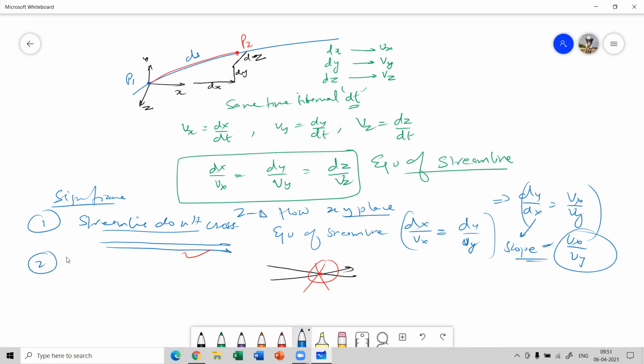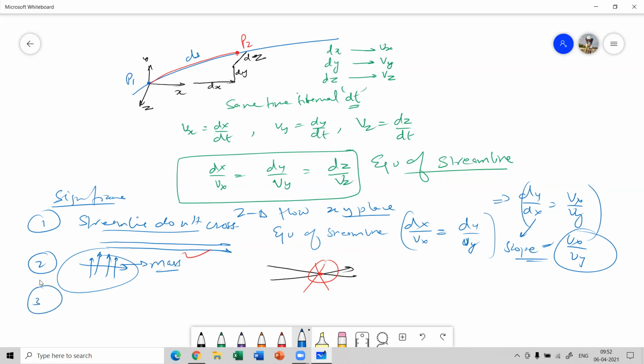Number two, there cannot be any movement of fluid across the streamline. Suppose there is one streamline and there is a movement of flow across this. This never happens. Clear? The fluid cannot cross perpendicularly to the streamlines. So there cannot be any movement of fluid mass across the streamline. That is, mass cannot cross the streamline.